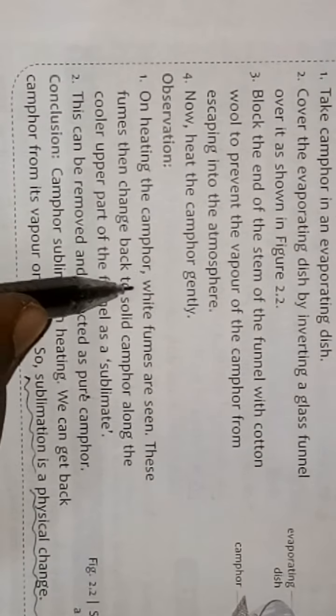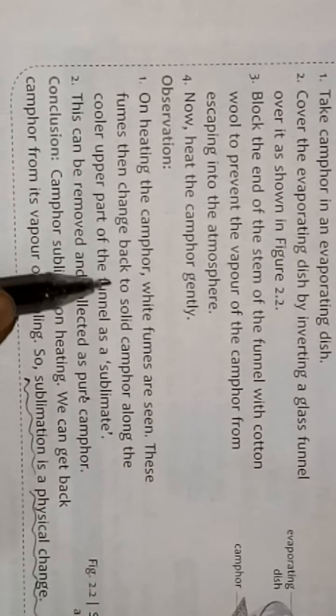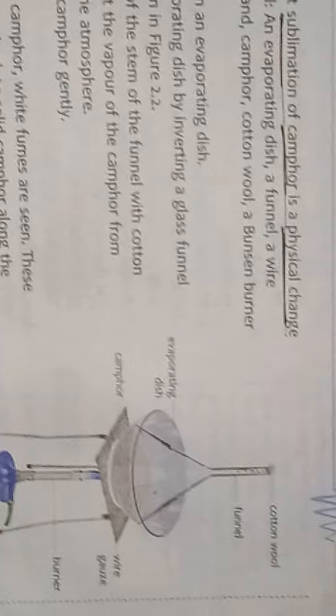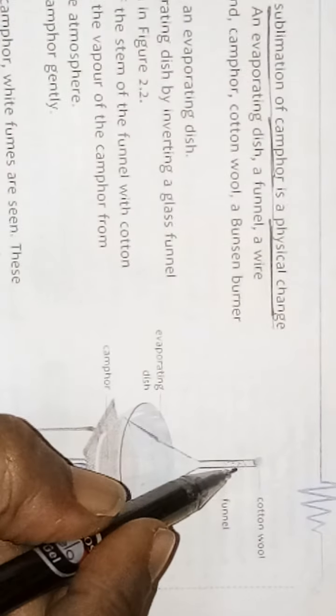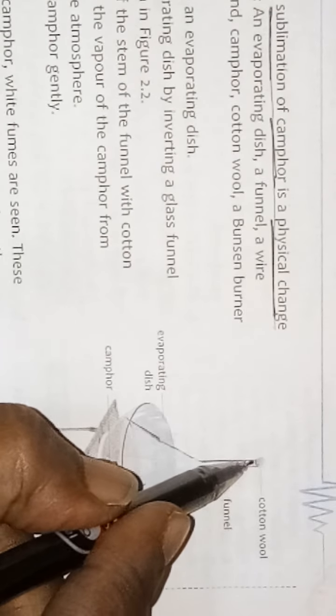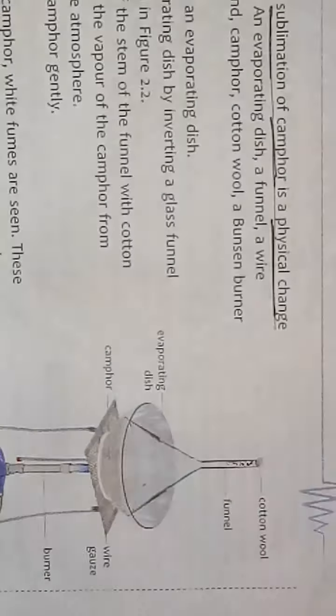Now heat the camphor gently. On heating the camphor, white fumes are seen. These fumes then change back to solid camphor along the cooler part of the funnel as sublimate. The substance that changes from gaseous state to solid state is called the sublimate, which is the camphor deposited at the cooler part of the funnel.